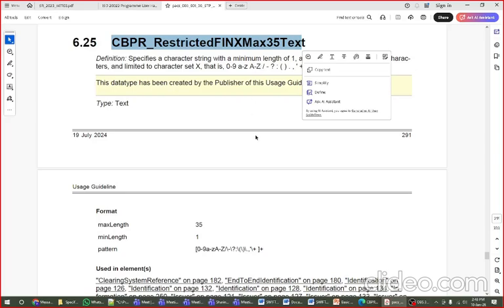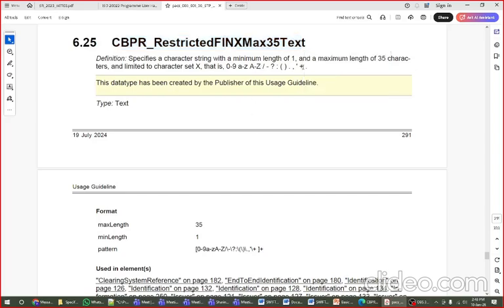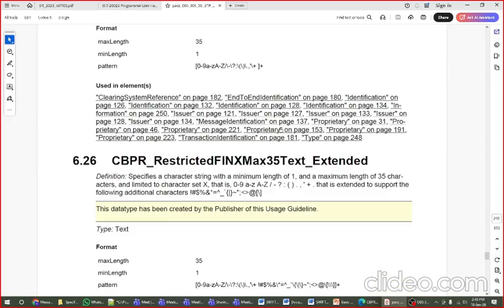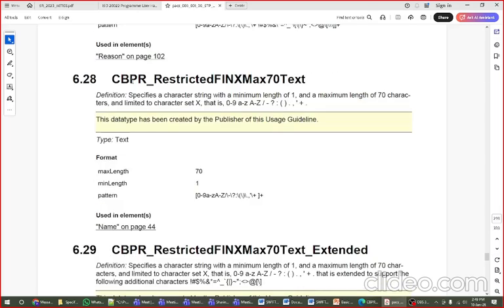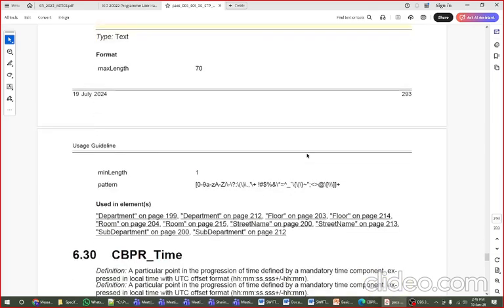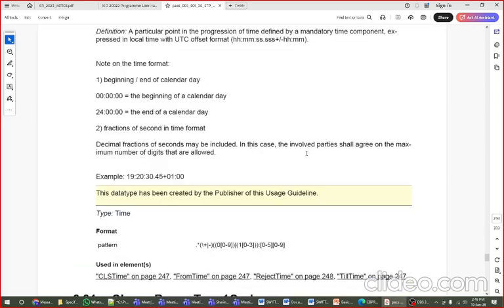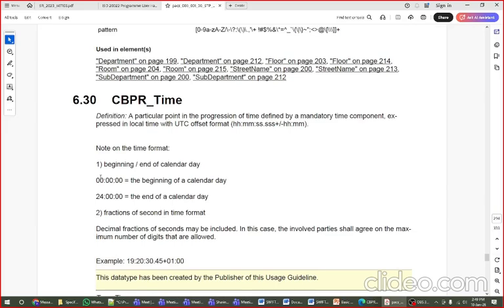This is the textual rule, and this is your CBPR rule here. You understood? So like this, there are lots of restrictions by CBPR for different data types. So here the maximum is 70 text. So you can say the guidelines CBPR mentioned that the date format should be this only.